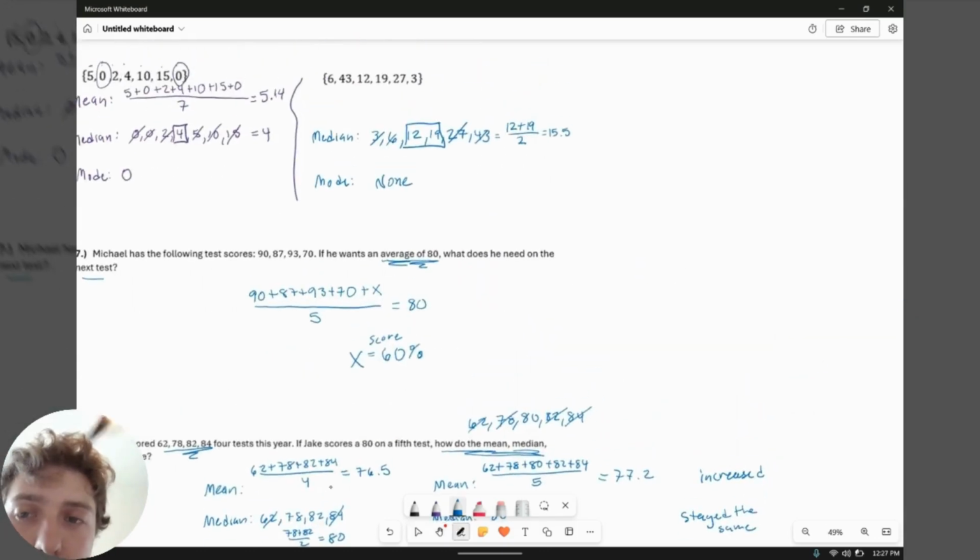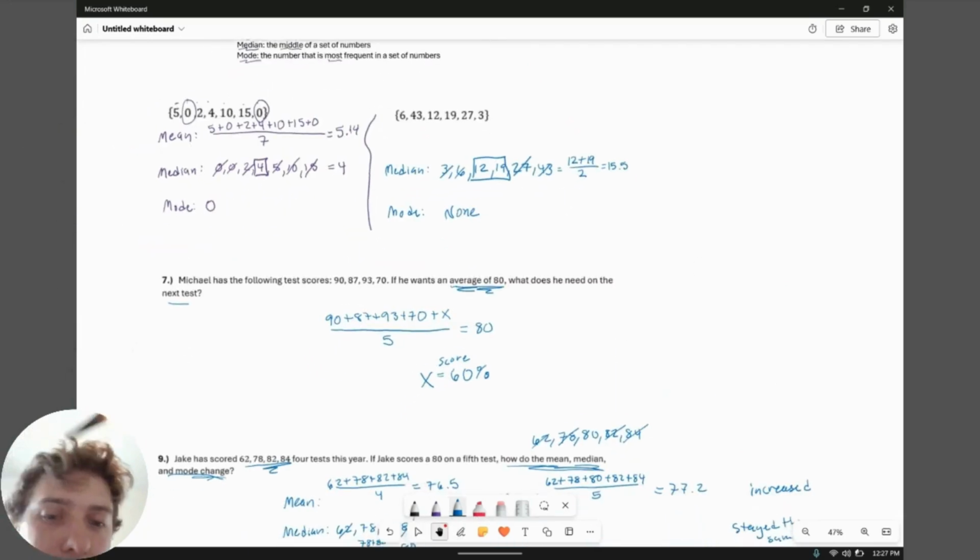There is a basic breakdown of mean, median, and mode, some ideas that might be on the ACT.